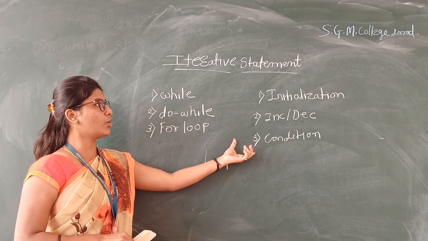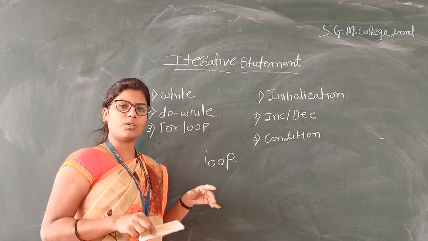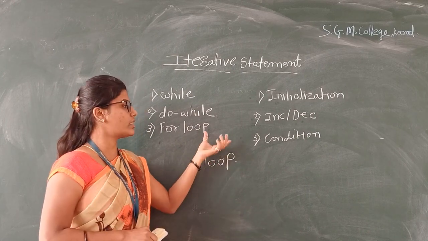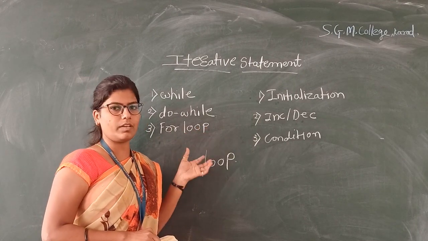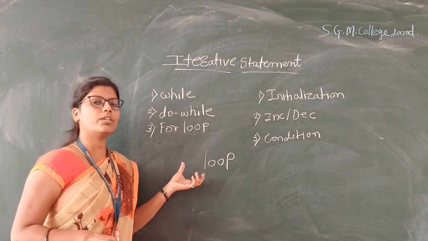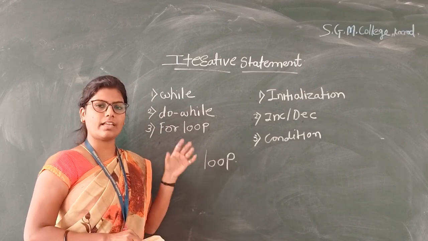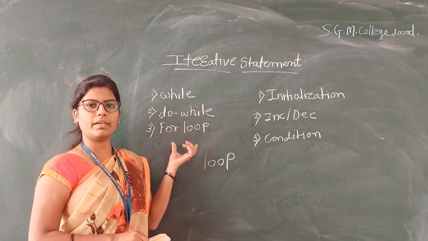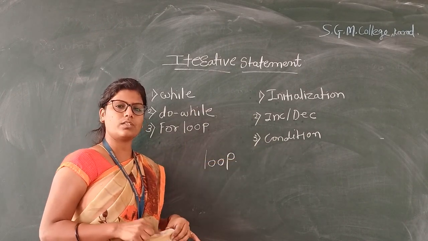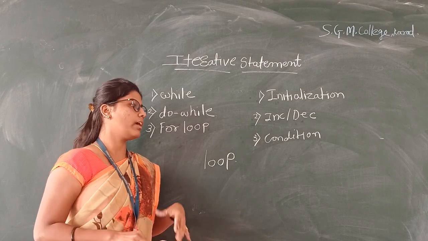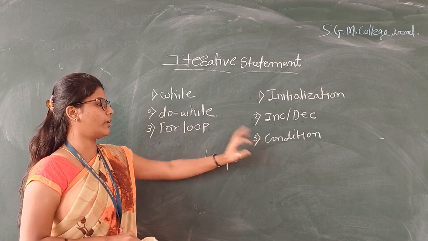Third, an iterative statement means we execute the statement repeatedly, but the question is at what point the execution will stop. So we need to give a condition, and at that time the loop will be terminated. If we do not give the condition, then the loop will execute repeatedly an infinite number of times. So these points are important.